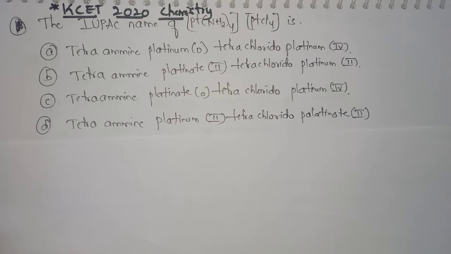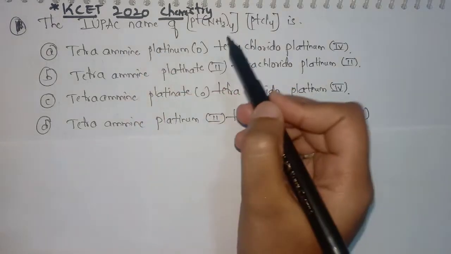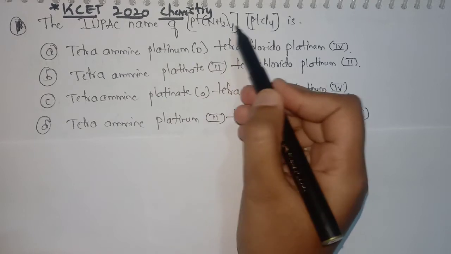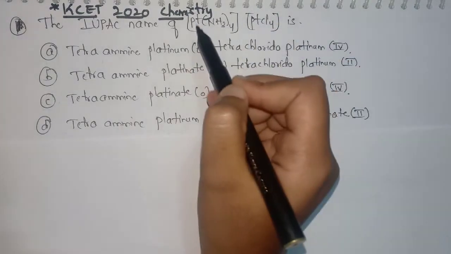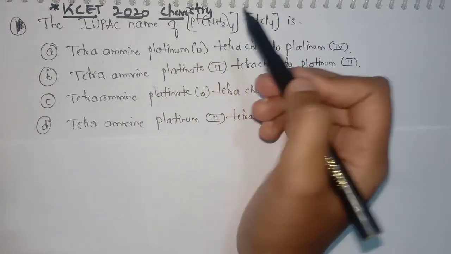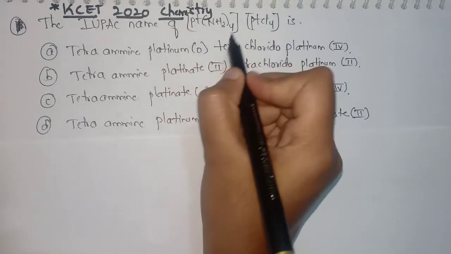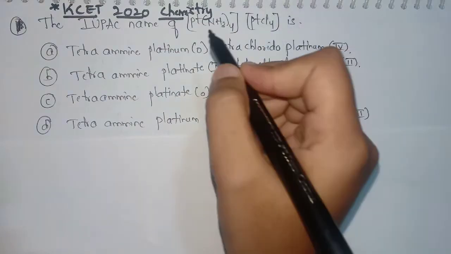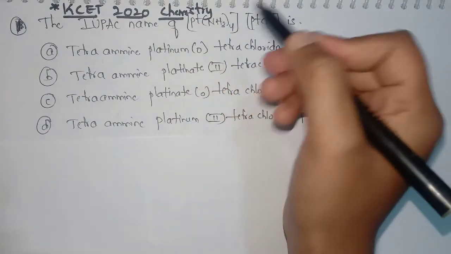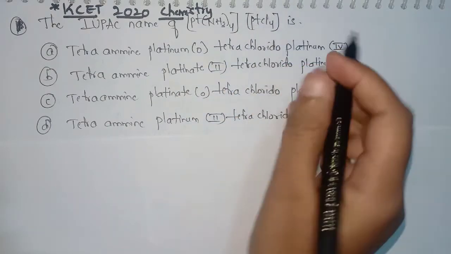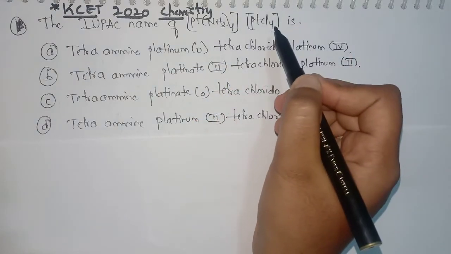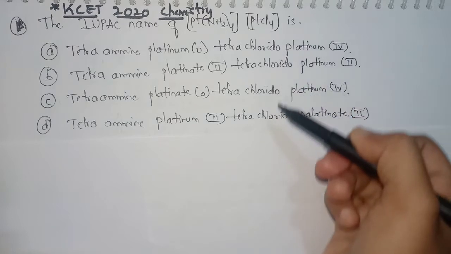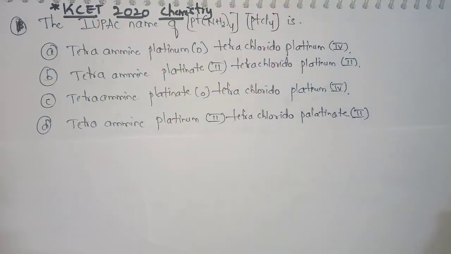The first question is: the IUPAC name of [Pt(NH3)4][PtCl4] is. Here you can observe that there are two complexes in this question. The first given complex is a cationic complex, and the second is the anionic complex. First we have to name the cationic complex, then we should name the anionic complex. The options are like this. First let's solve this question.